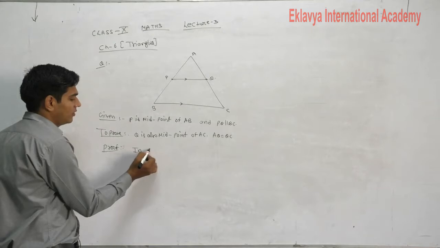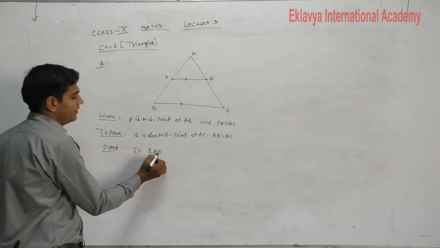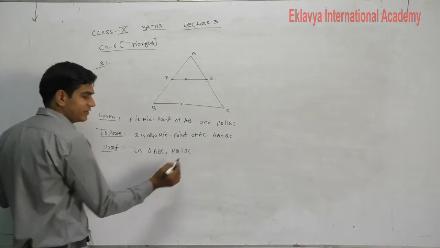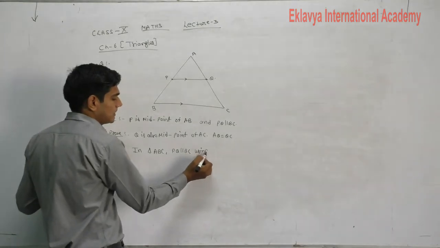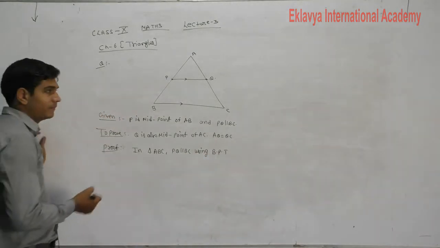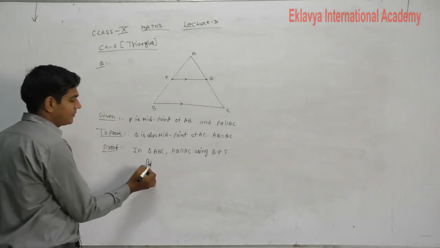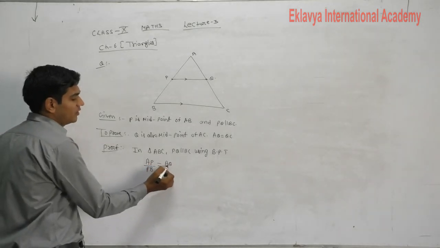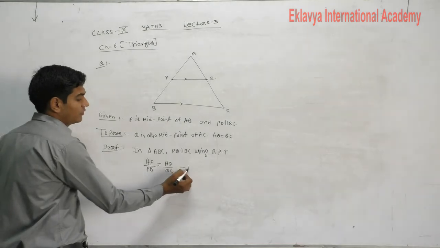First of all, in triangle ABC, PQ is parallel to BC. So using the basic proportionality theorem, using BPT, AP upon PB is equal to AQ upon QC, equation number first.